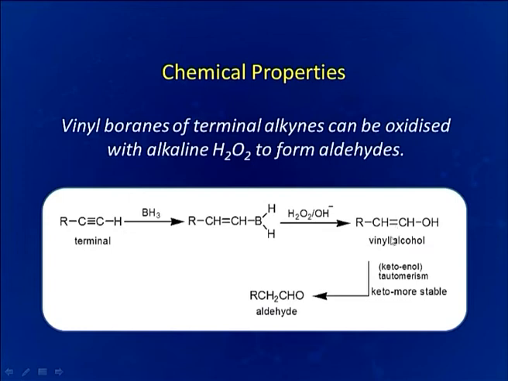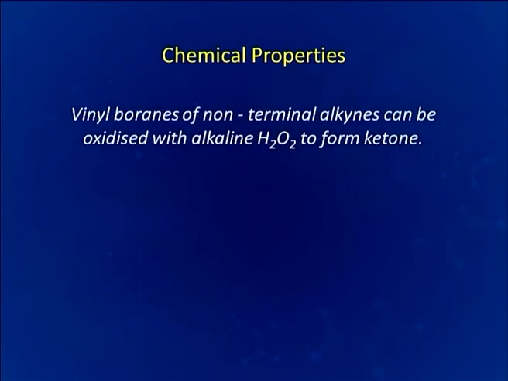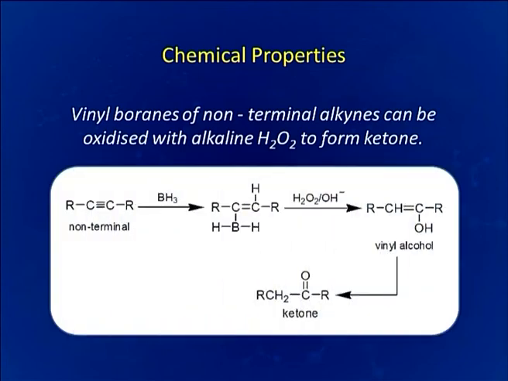Here keto-enol tautomerism will take place, and keto being the more stable form, we will get aldehyde. Vinyl boranes of non-terminal alkynes can be oxidized with alkaline hydrogen peroxide to form ketone. The only difference lies in the R group, which has substituted the hydrogen atom of the terminal alkyne. So, finally, we will get ketone.